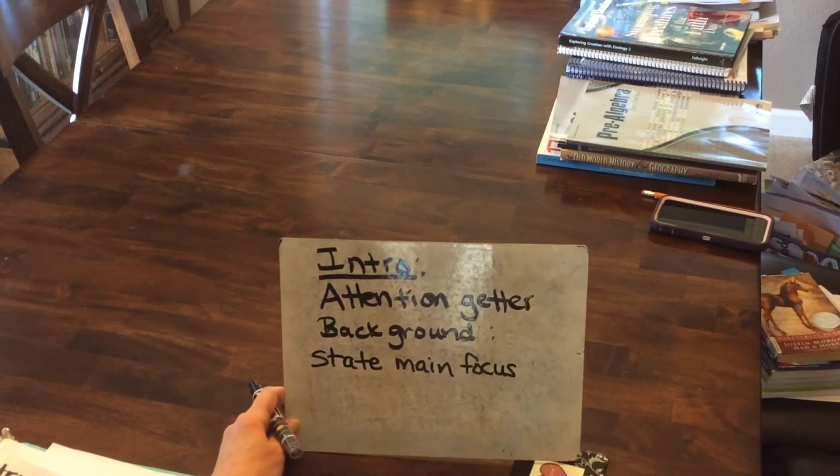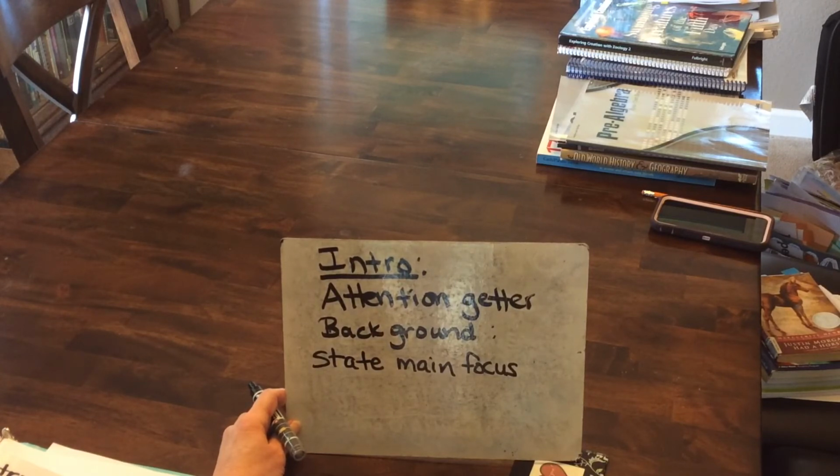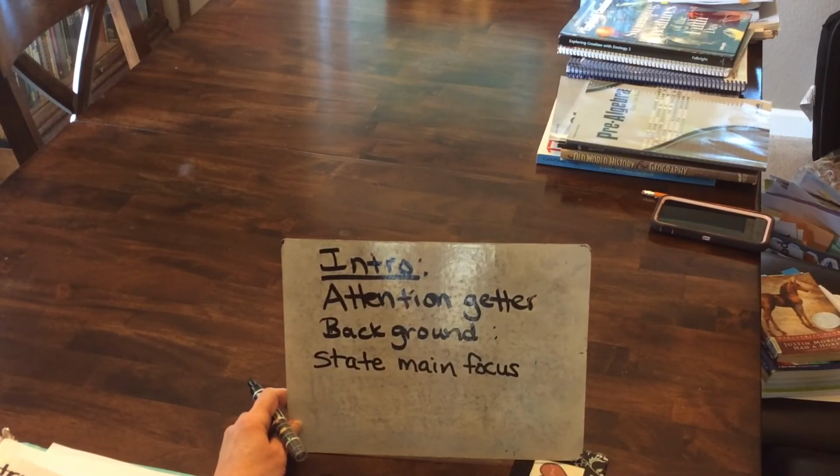So again, start with your attention getter for your introduction. Any background information that reader needs to have. You might want to mention this is a historical narrative. What book is it in the Bible? Where you found the story. Any events maybe that parallel the story. You could also give some information about the author, whatever background information you think is important, and then state your main focus. That is your analysis topic in paragraph 3. You want to introduce that by ending the introductory paragraph with a sentence that reflects.